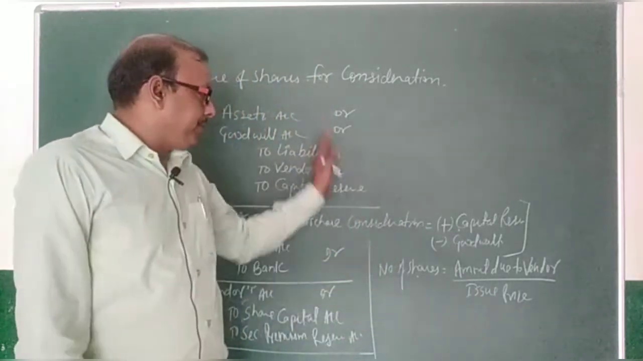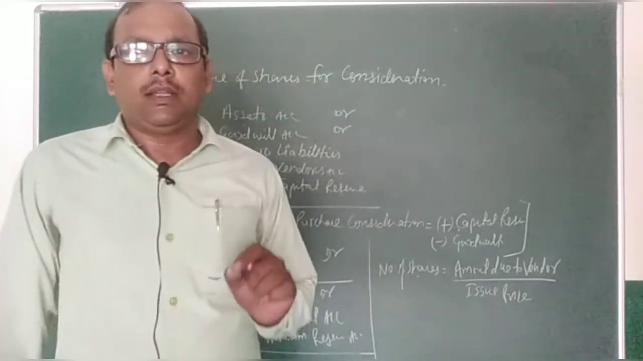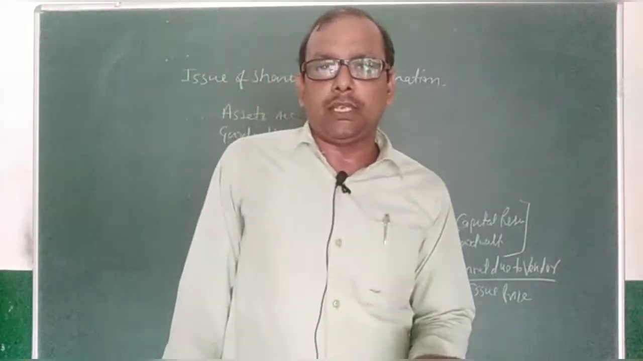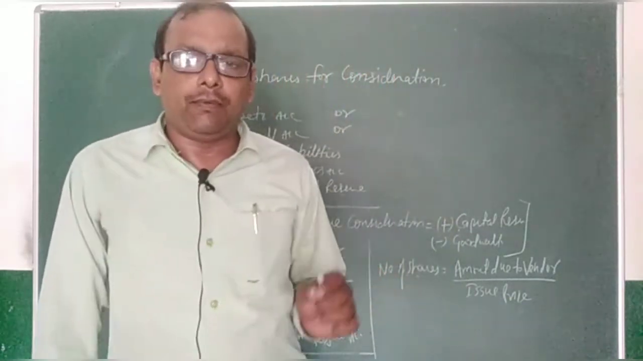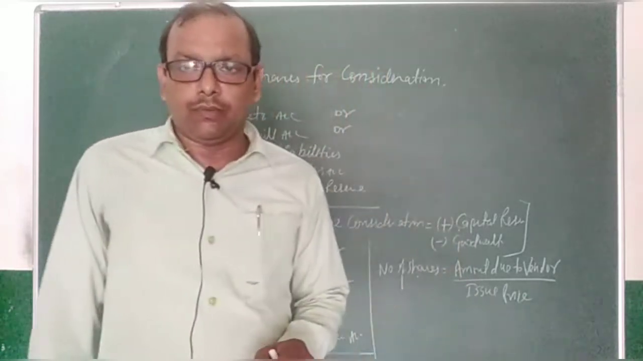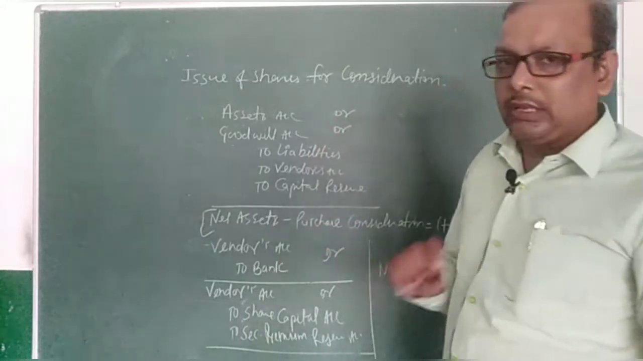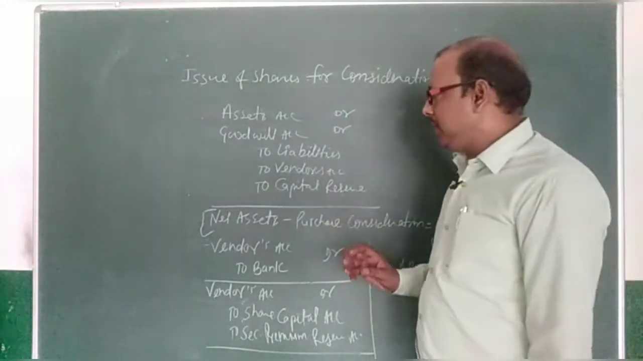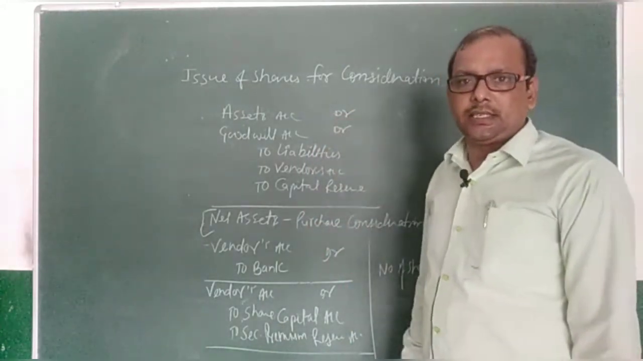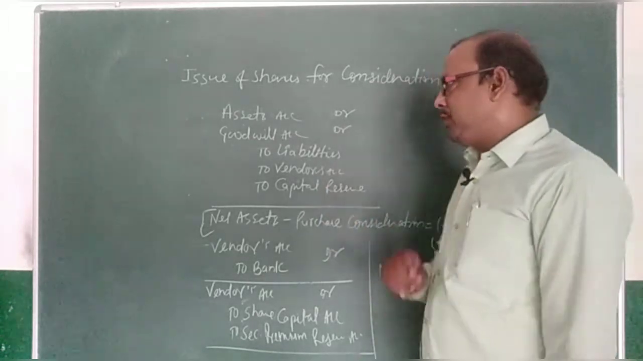So these are the ways to record a transaction when a company is going to issue shares for consideration other than cash. After that, I am just going to explain it with a suitable example. I hope that you all have understood how to pass the journal entry. Are you getting this or not? Again, I am going to explain, just listen carefully.